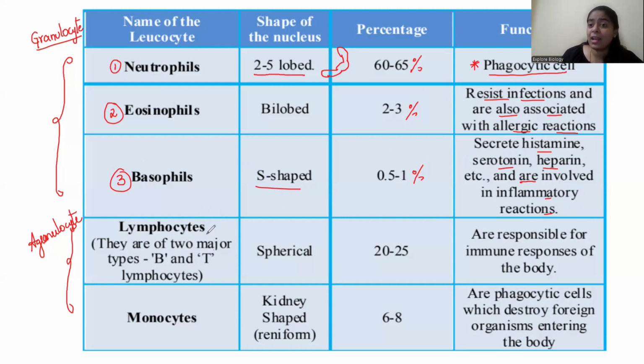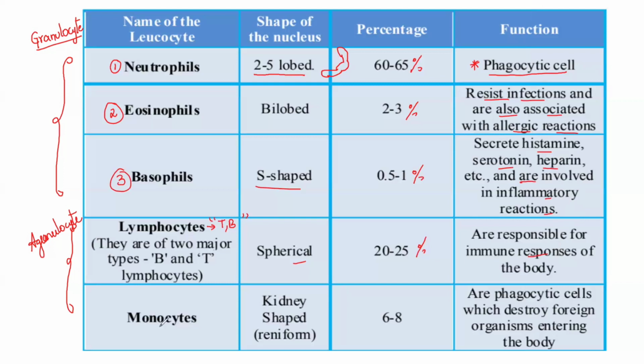What about agranulocytes? The first one is lymphocyte. We have two types, T lymphocyte and B lymphocyte. They play a very important role in the immune system. They are spherical in shape, 20 to 25% is their presence, and they are responsible for immune responses, right?